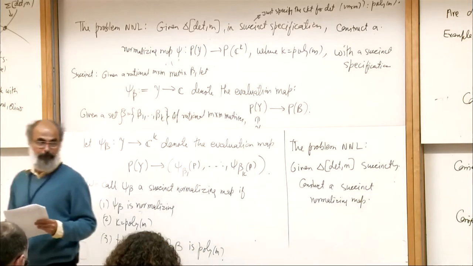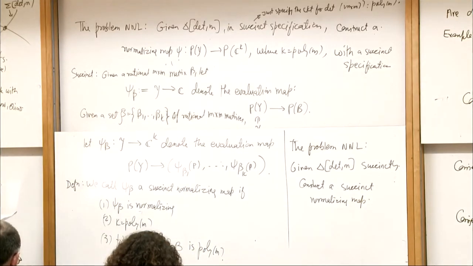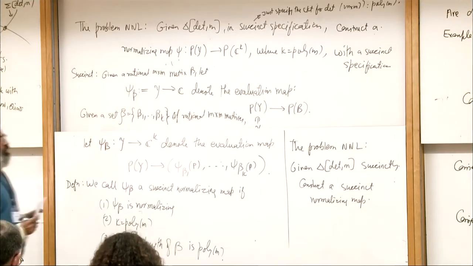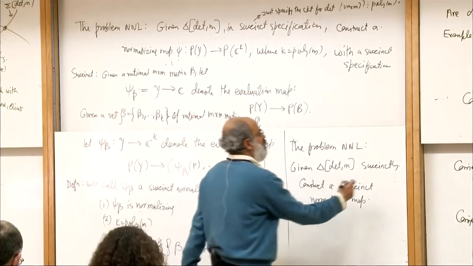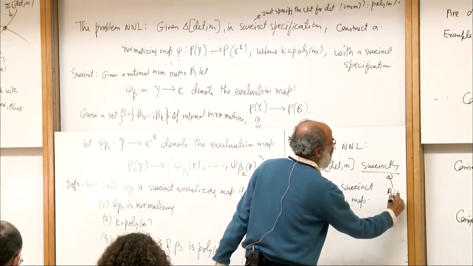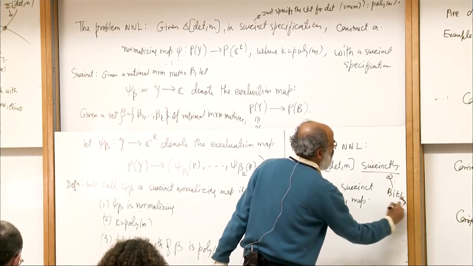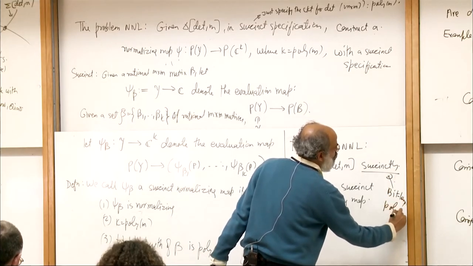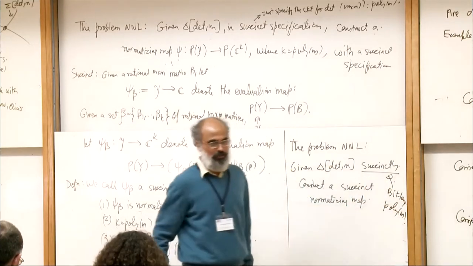This is the problem NNL. So you see that this is given succinctly, so the input bit length is poly in m, and all the running times would be in terms of m basically.